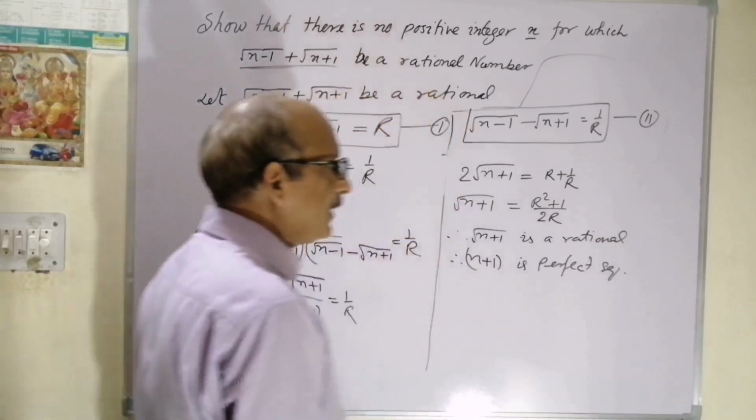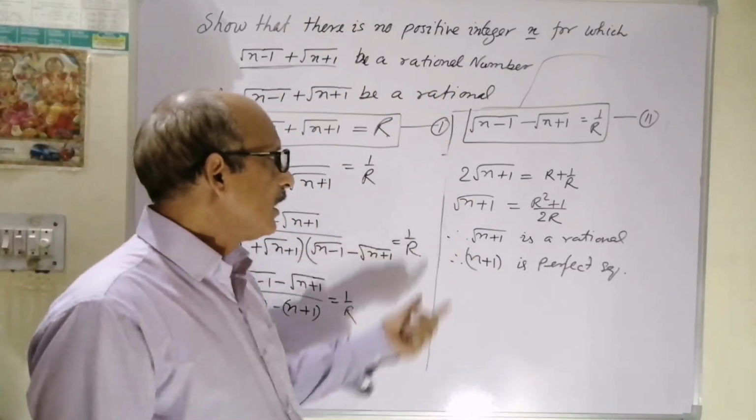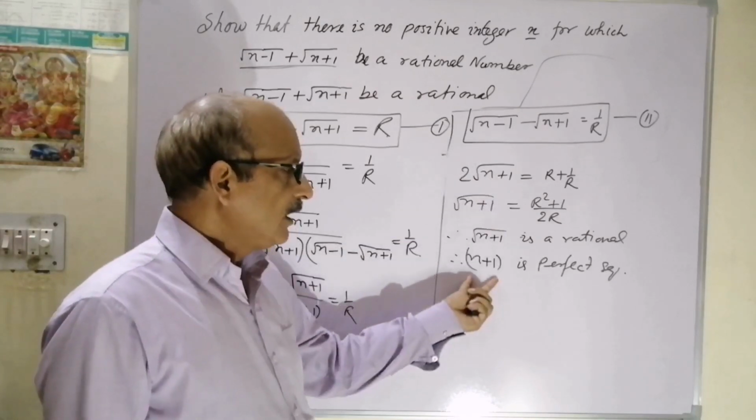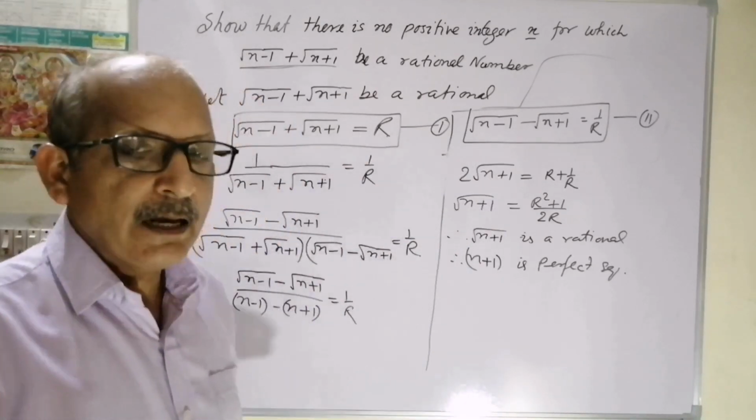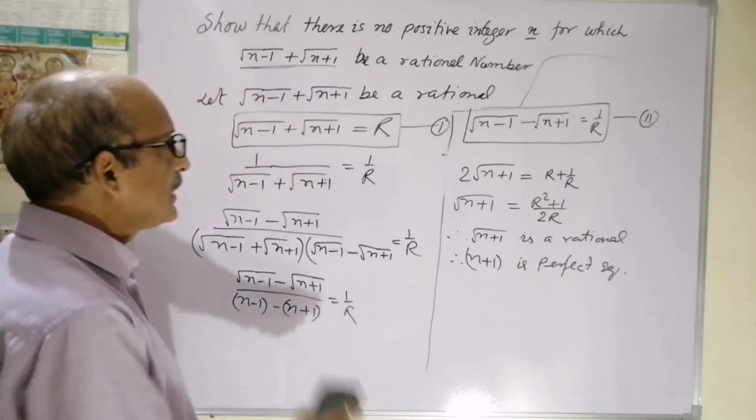Okay. Now we have to go a little bit analytically. If n plus 1 is a perfect square, and n minus 1, previously we have proved, is also a perfect square. Now we'll go a little bit logically.